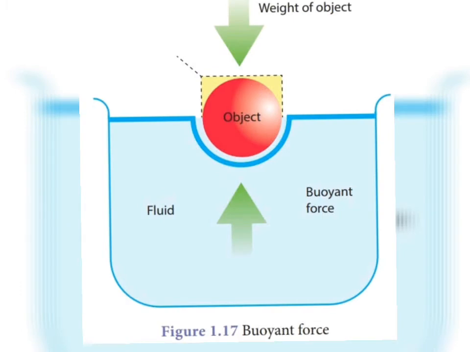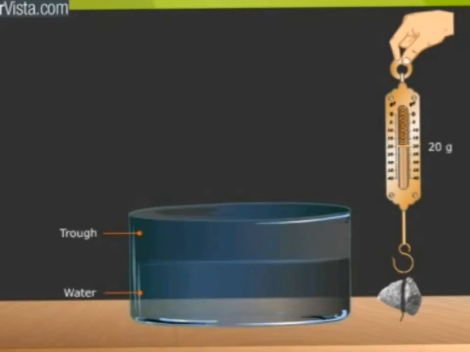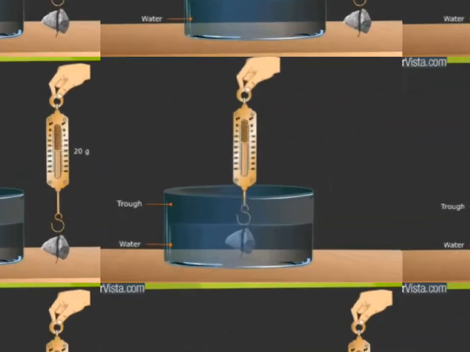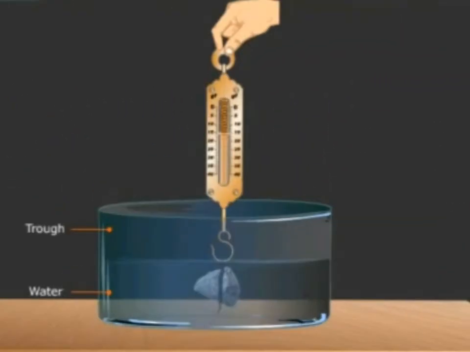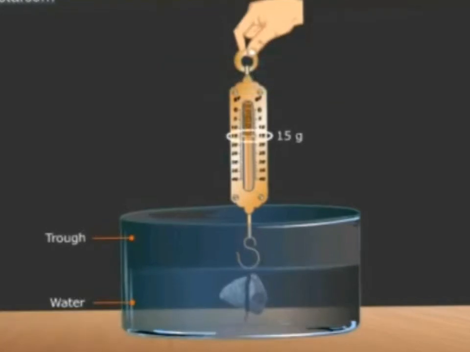Suspend a brick from the hook of a spring balance. Note down its reading before. It weighs 20 grams. Now slowly immerse it into a container filled with water. What do you observe now? We observe that the spring balance is indicating a lesser weight, that is 15 grams, as compared to the initial reading.